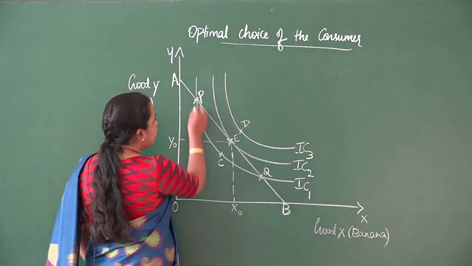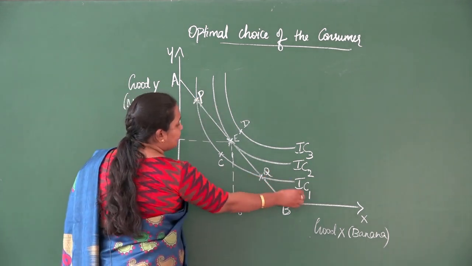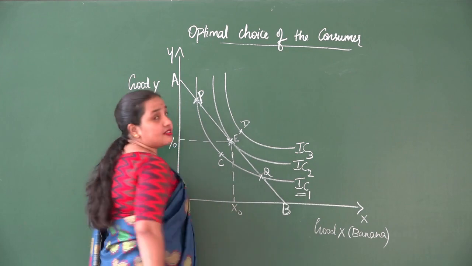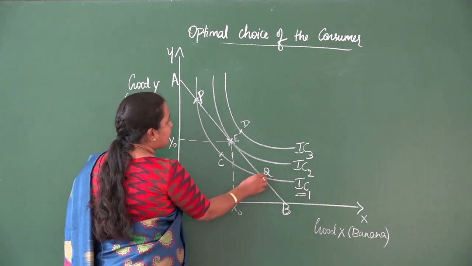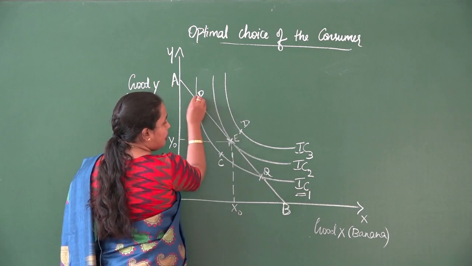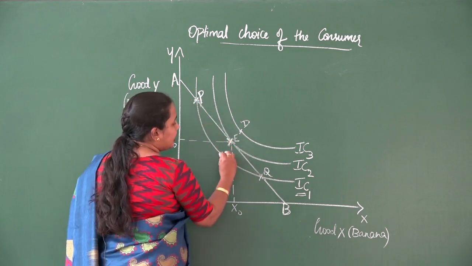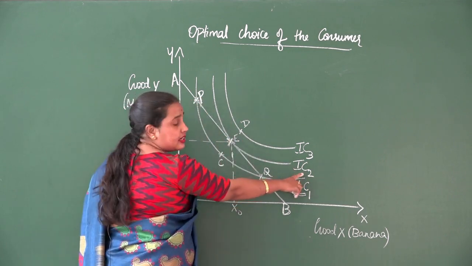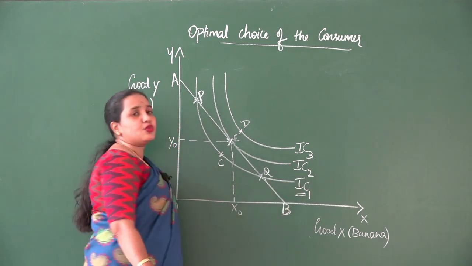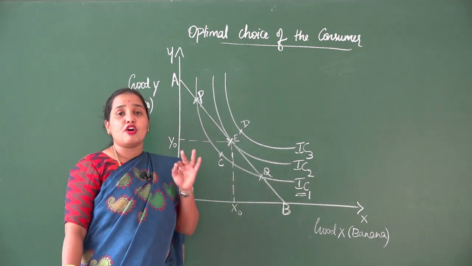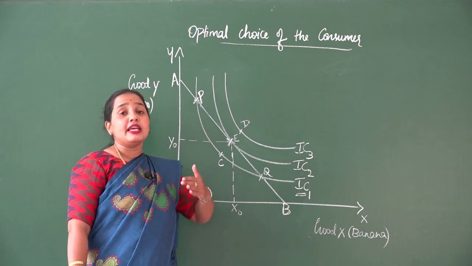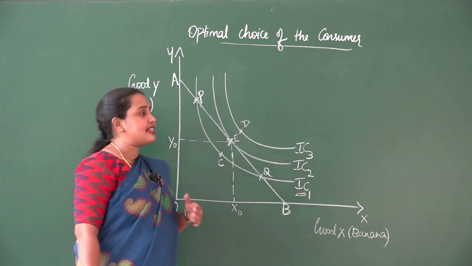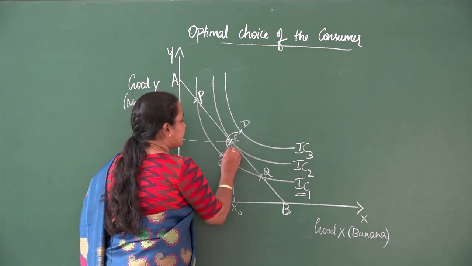Points P and Q remain on IC1, which gives lesser satisfaction. But when he moves to point E, he reaches IC2 with the same amount of money income. By spending the same income, he gets the maximum satisfaction at point E.